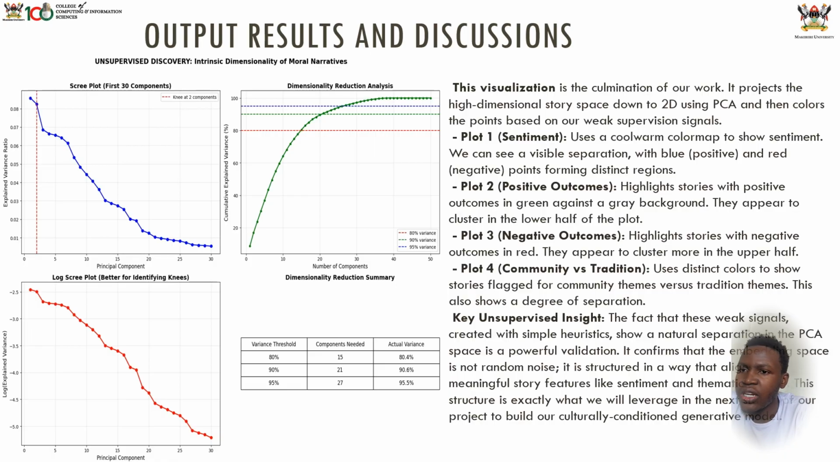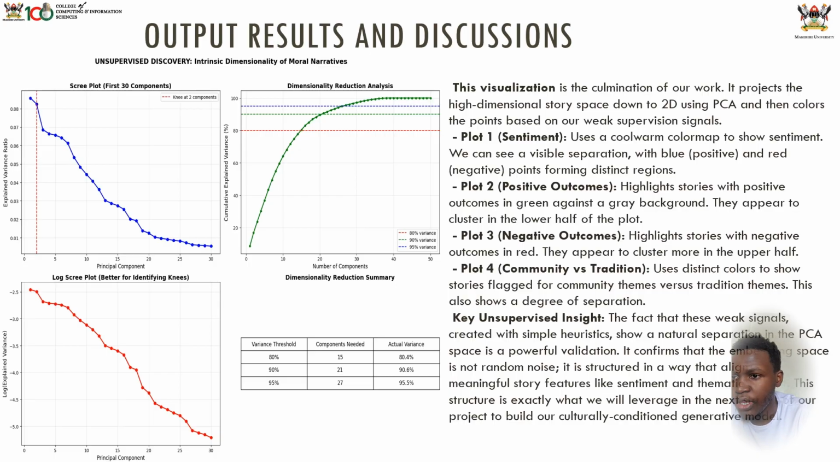Now, how does this help us? The fact that these weak signals, created using simple heuristics, show a natural separation in the PCA space is a powerful validation. It confirms that the embedding space is not random noise. It is structured in a way that aligns with meaningful story features, like sentiment and thematic content. This structure is exactly what we leverage in the next stages of our project to build our culture generative model.